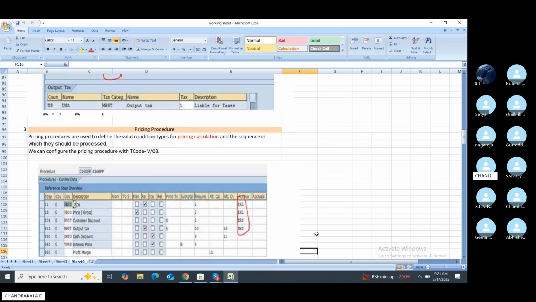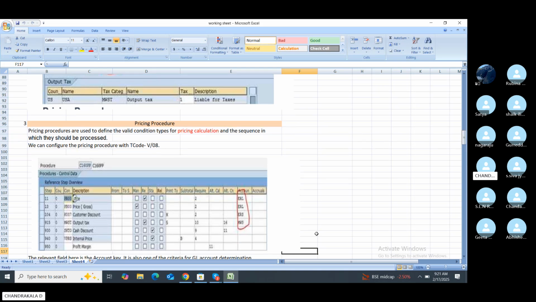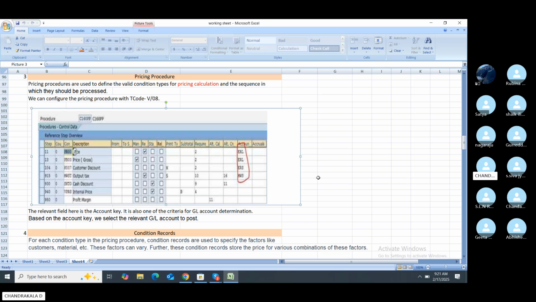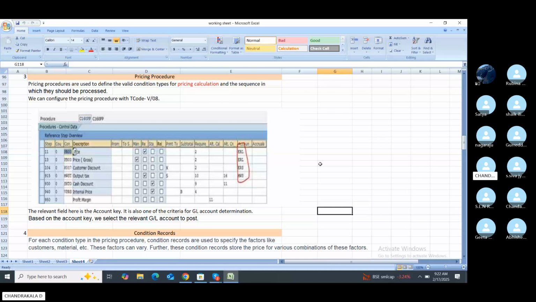Pricing procedures are used to define the valid condition types for the pricing calculation and the sequence in which they should be applied in the procedure. We can configure the pricing procedure with T-code V08. Here the pricing description is mentioned, and the relevant fields are the accounting keys.